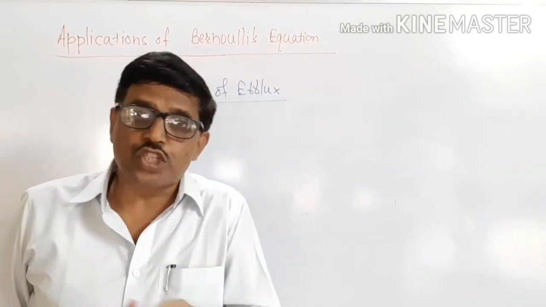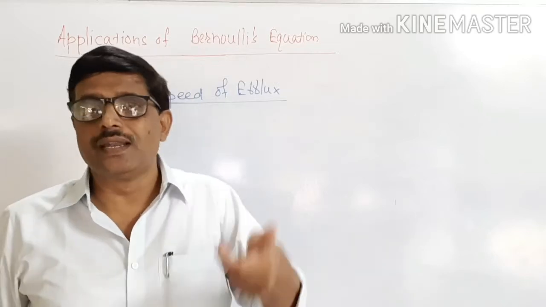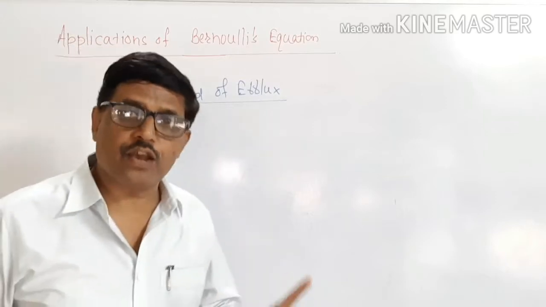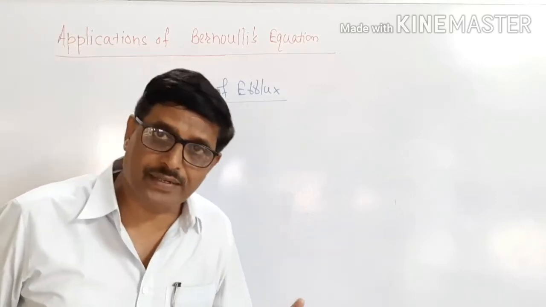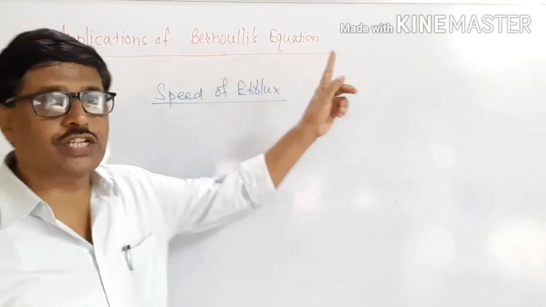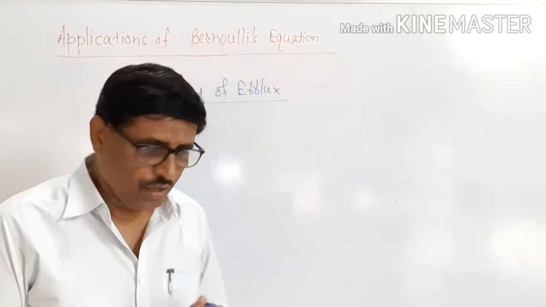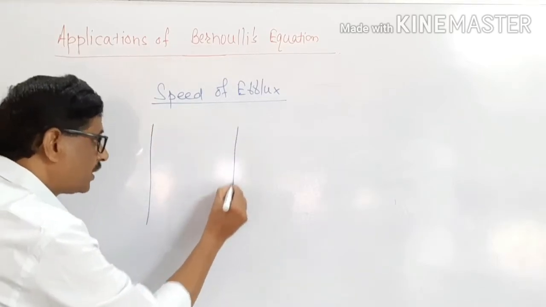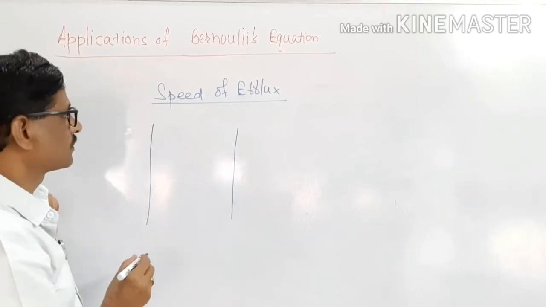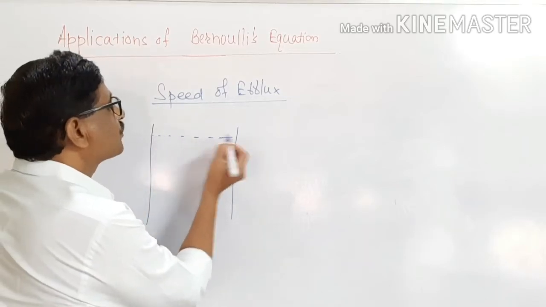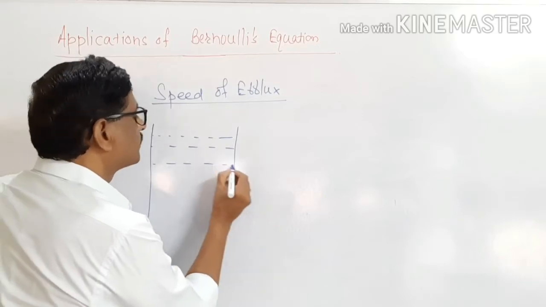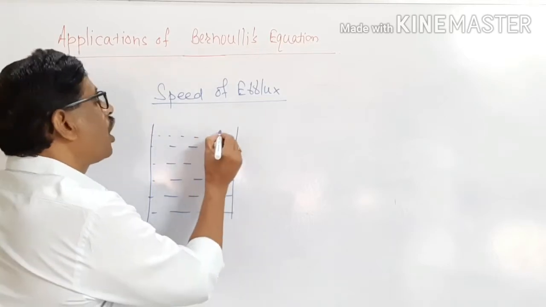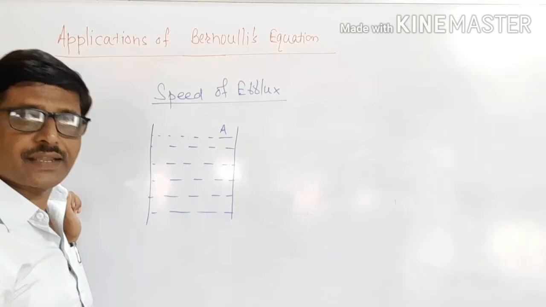Efflux is the speed of drain of a liquid. We are able to find out the speed of drain of a liquid from a tank with the help of Bernoulli's equation. For that, let us consider a tank here. The tank is filled with a liquid. The surface area of the tank is A1.